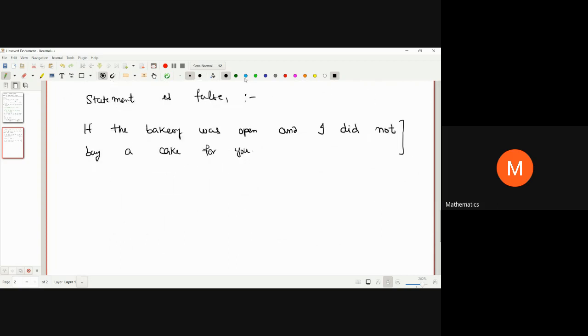So the above statement is of which type?